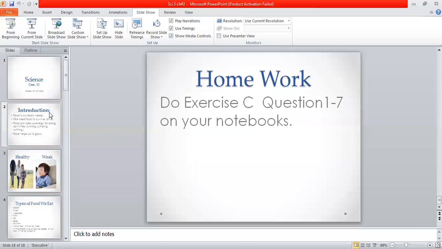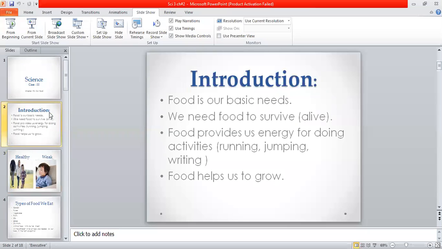From the start, I am going to quickly recall the chapter. Again, as you know, food is a basic diet, and it helps us do different activities.